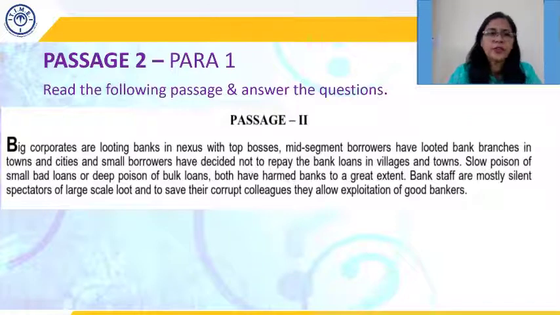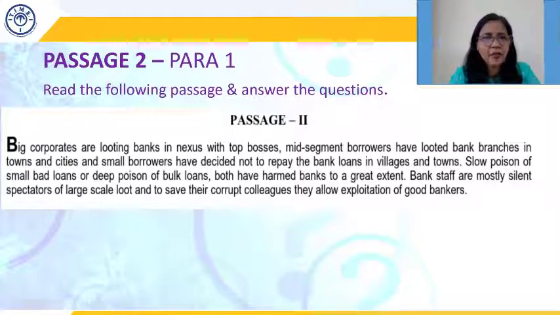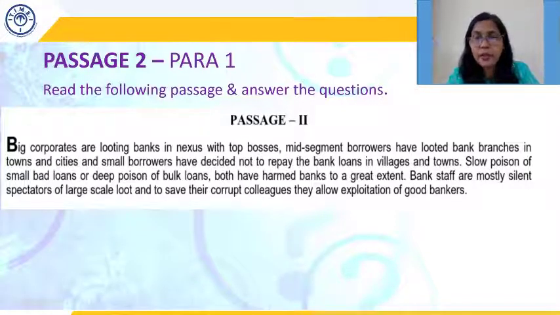Okay, so ready for the next passage? This will be lengthier than one paragraph. Let's start reading. Read the following passage and answer the questions. It says big corporates are looting banks in nexus with top bosses. Mid-segment borrowers have looted bank branches in towns and cities, and small borrowers have decided not to repay the bank loans in villages and towns.